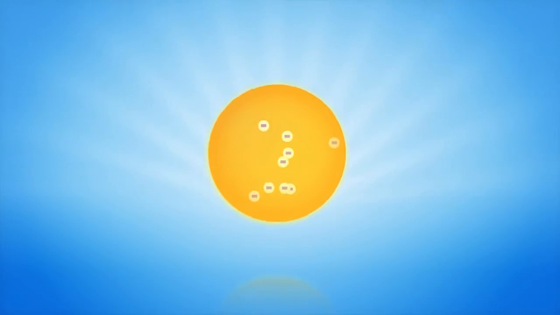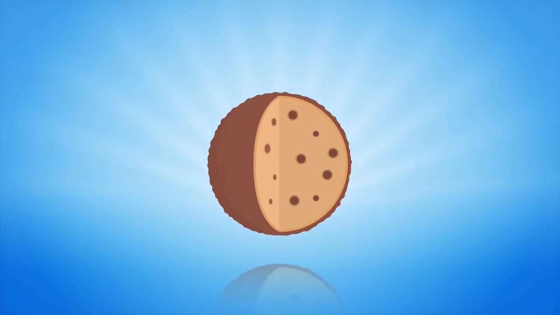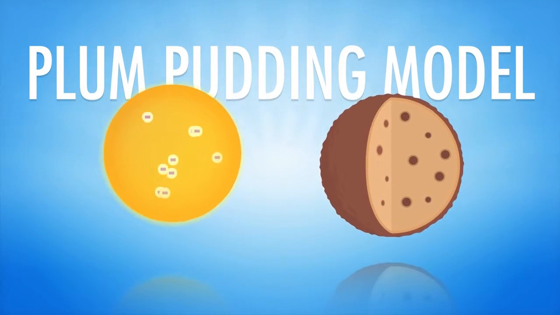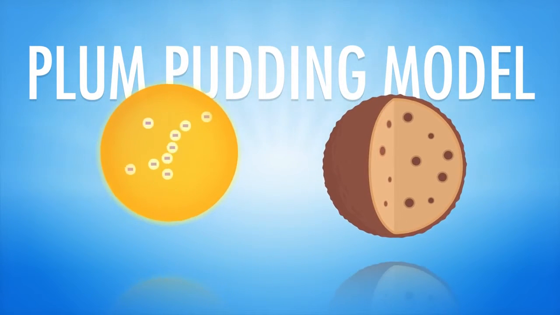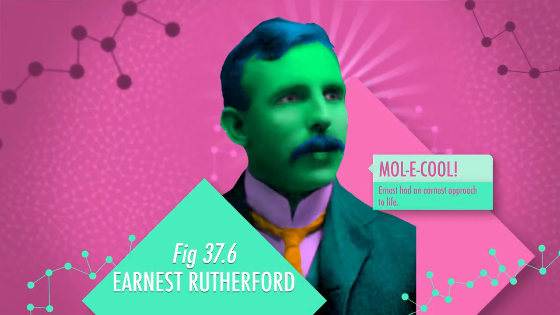And the very English Thomson visualized this model as a familiar English dessert: plum pudding, the positive matrix being the cake, and the electrons the random floating bits of fruit within it. Even today, Thomson's model of the atom continues to be called the plum pudding model. And while a single electron's motion is random, the overall distribution of them is not. The next big step was taken by New Zealander Ernest Rutherford in 1909.